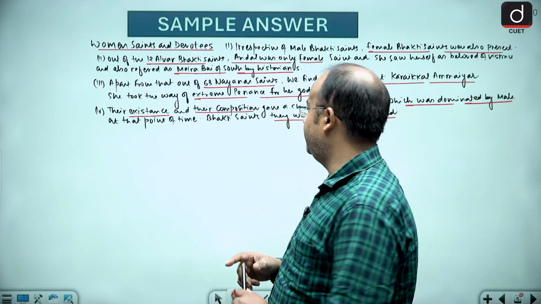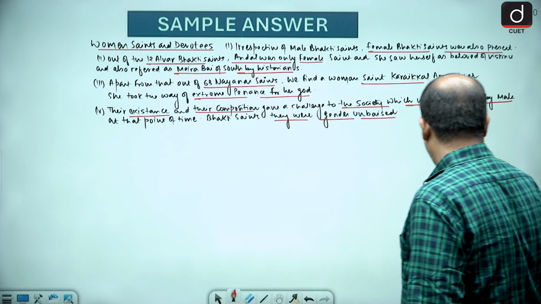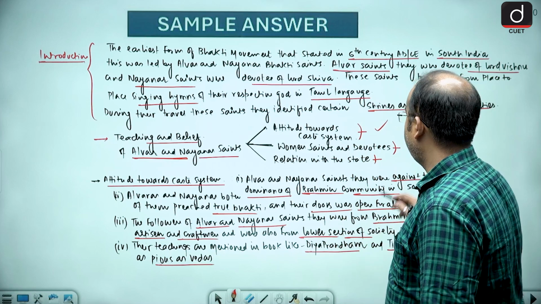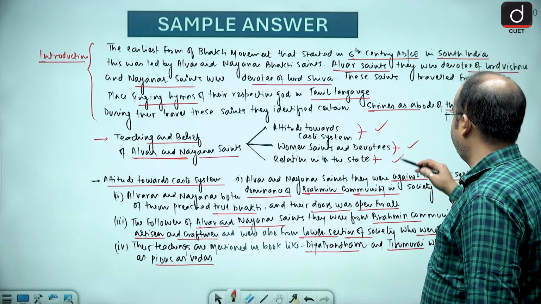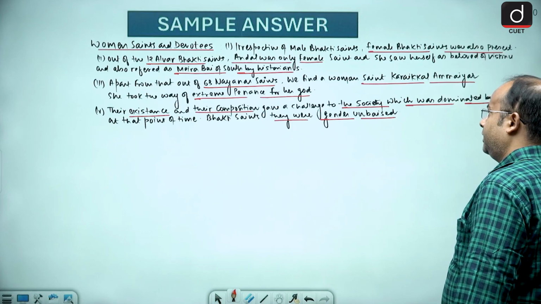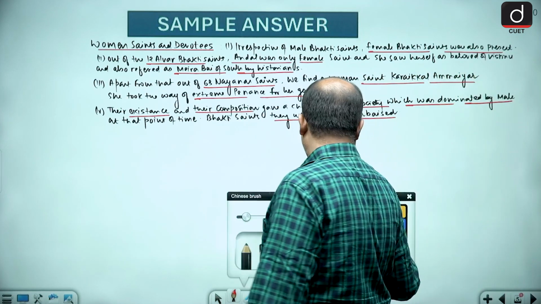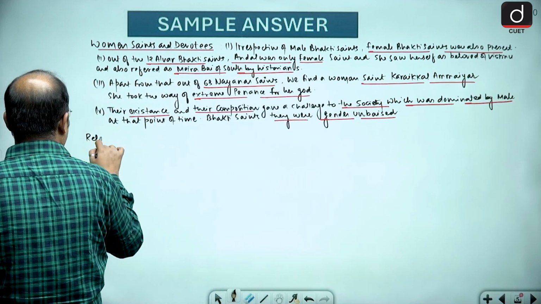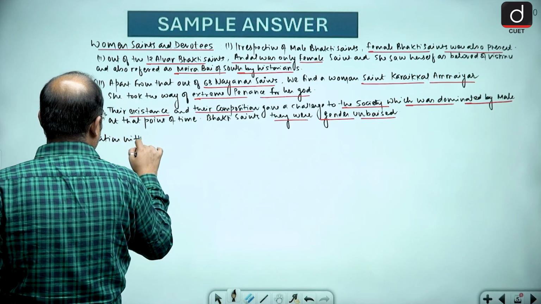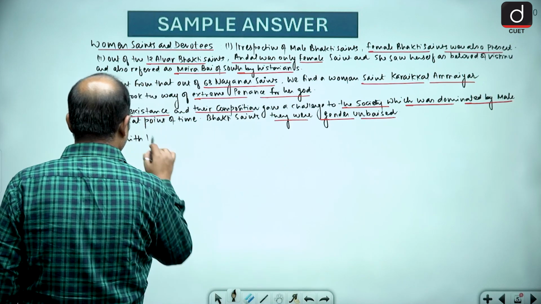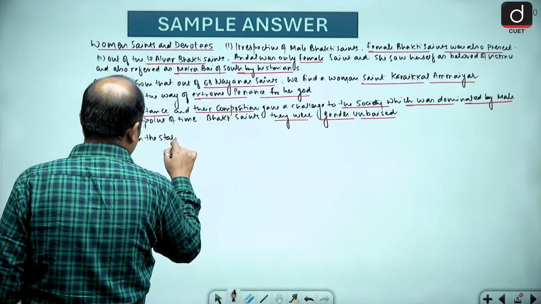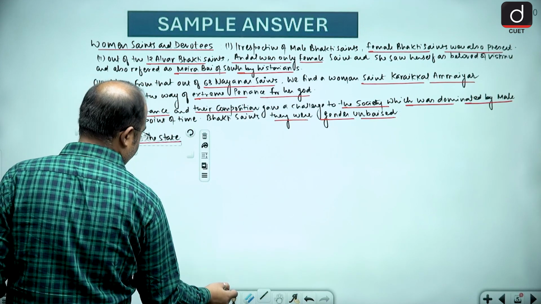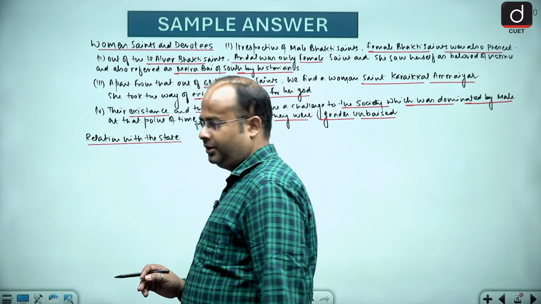Now the third point we have to discuss. We have discussed these two pointers, that is women saints and devotees, and now we will be discussing the relation with the state. What I mean to say is the relation with the ruling class. Relation with the state, that is, relation with the ruling class.